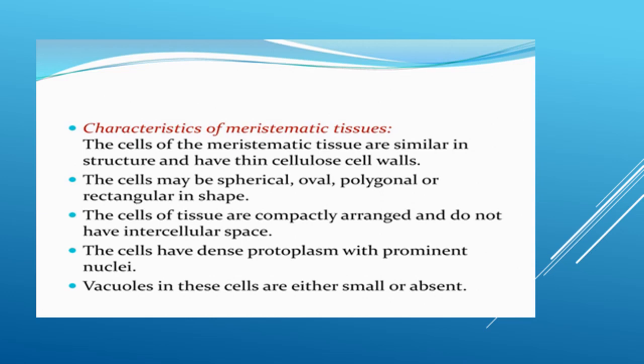Compactly arranged means they are very tightly packed and they don't have any intercellular spaces between the cells. The cells have dense protoplasm with prominent nuclei, and vacuoles in these cells are either small or absent. As I told you, these cells are dividing continuously, so they divide repeatedly throughout the life of a plant, adding to its size or adding to the growth of the plant part.